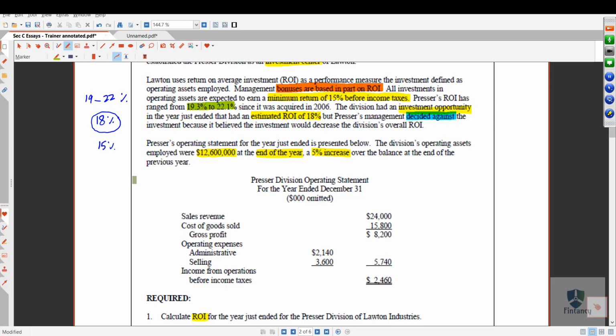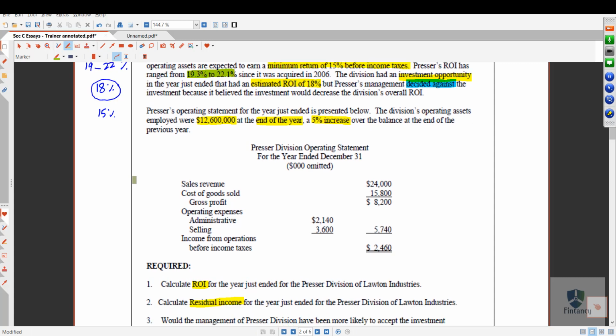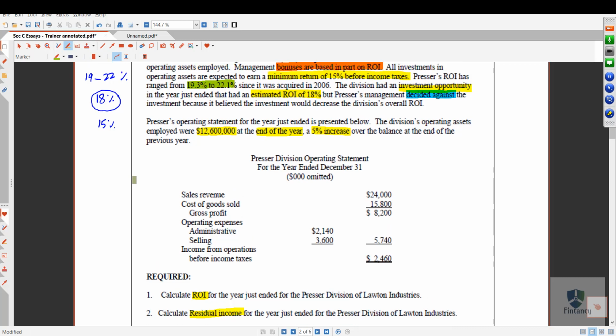Now, my friends, we have an income statement in front of us, and we have to use it to calculate these both ratios. Remember, requirement number 1 was calculate the ROI, and requirement number 2 is calculate residual income. The formulas are with you, and the information is in front of you. I'm giving you 5 minutes to do this. So let's see who is getting the answer.